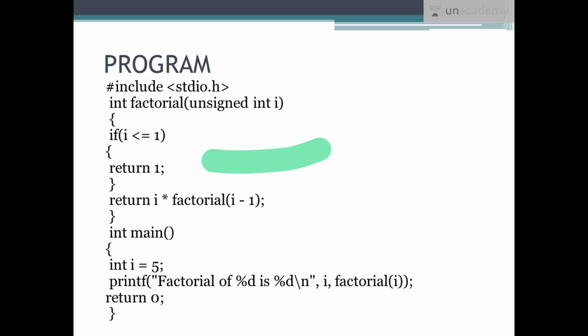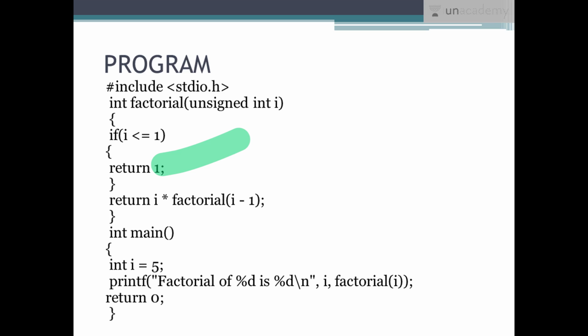So if the number is less than or equal to 1, that is, if it was 0 or 1, the factorial would be 1. So we don't need to calculate for that; we could directly write return 1. Then next is the else condition. So if it was not 1 and if it was greater than 1, then we return that number into factorial of i minus 1.